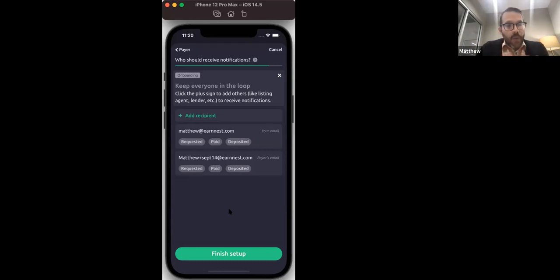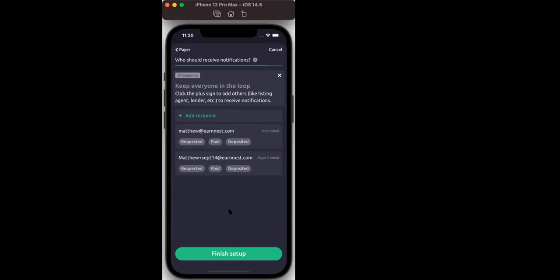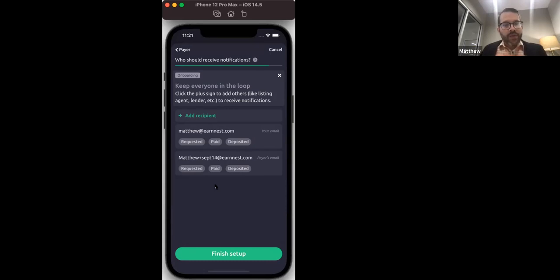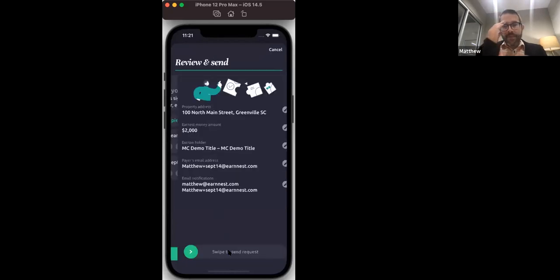So if you had a lender you wanted to add, or you wanted to add another partner to the transaction, this is where you would do that, and they would get that first receipt. But today, for this example, we're just going to go with the standard. So I'll click finish setup.